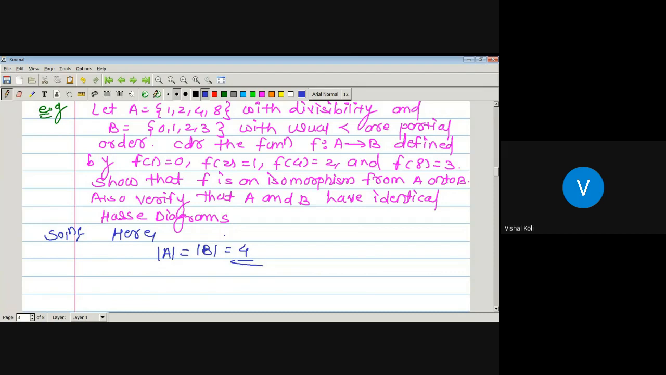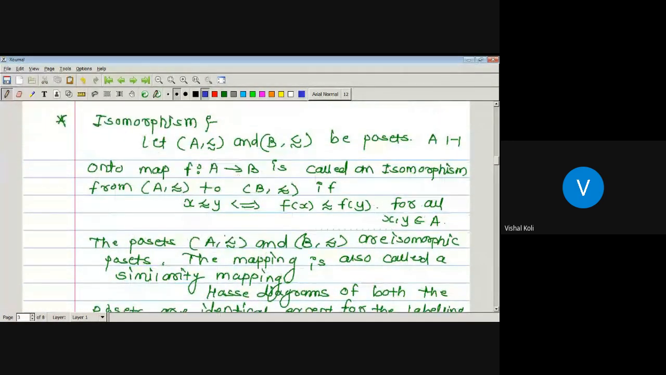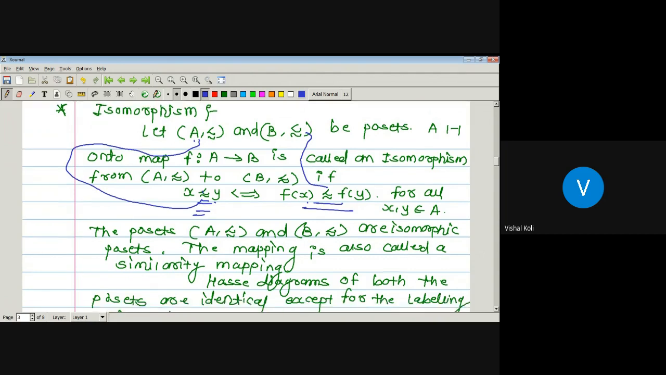Okay, now the second condition, which is nothing but the definition of an isomorphic poset. Any two posets are said to be isomorphic whenever x precedes y, where this precedes is a relation on the set A, and then f of x precedes f of y. The first relation is from the domain and the second relation is from the codomain. So that we have to check.